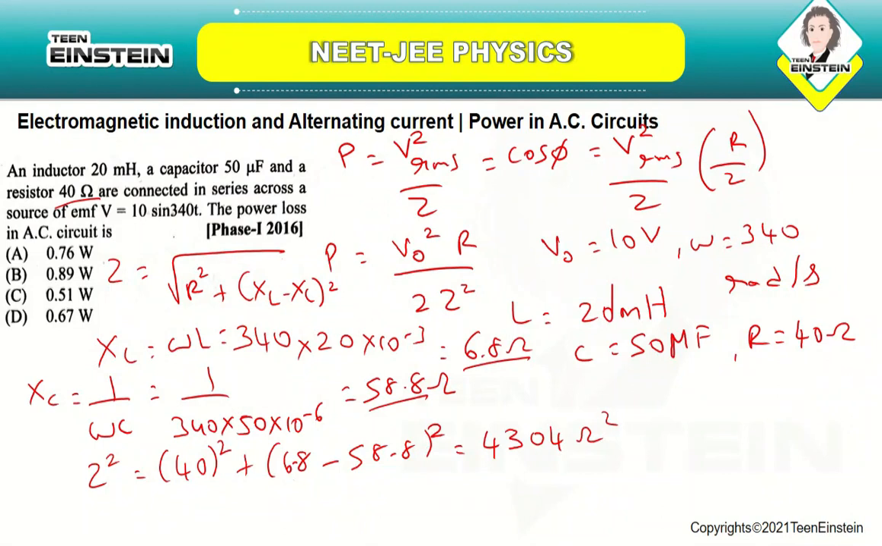Now you are going to just substitute it in the formula. P is equal to 10 square by 2. So this formula, V square by Z, you are going to use that same formula.